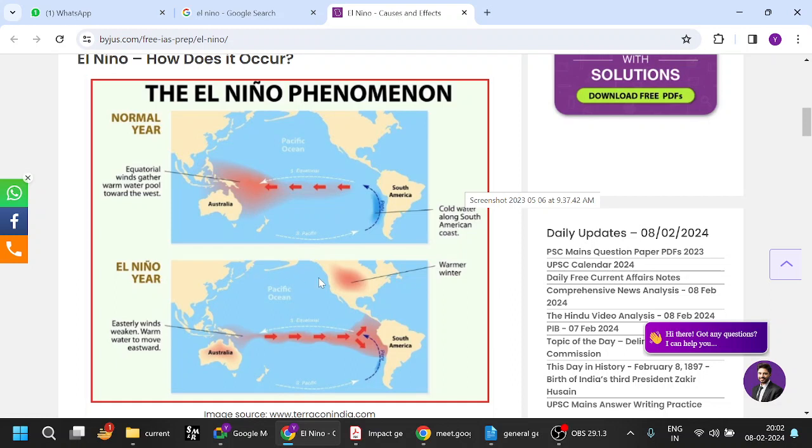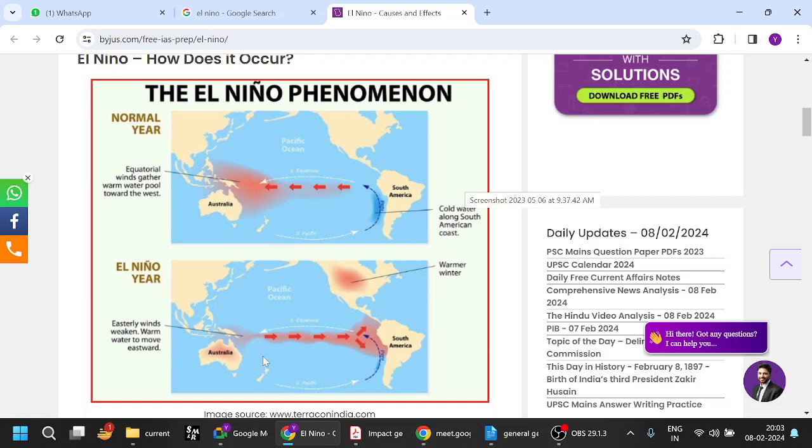When El Nino happens, in the Peruvian coast of South America, the temperatures will rise once in a while, once in a couple of years. Whenever it happens, the temperature here will increase. Obviously, the pressure will reduce, and here the pressure will be more than this. So winds will start reversing the direction.